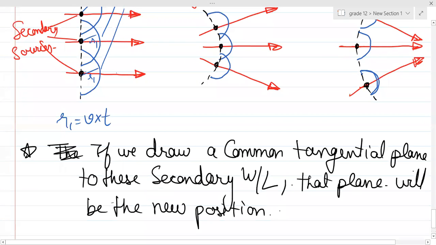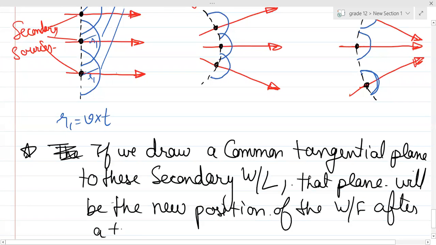That plane will be the new position of the wavefront after a given time interval.